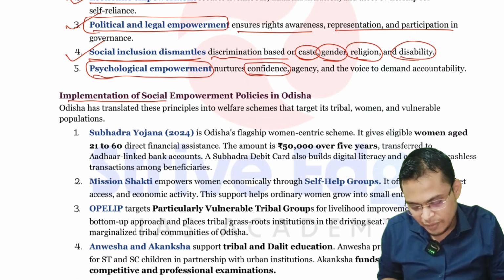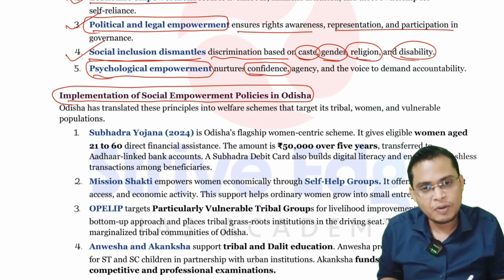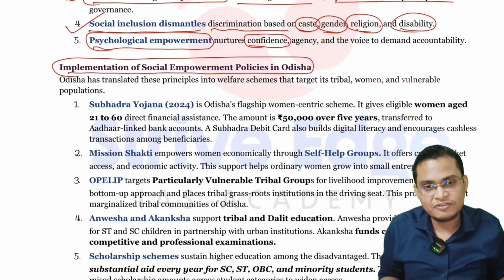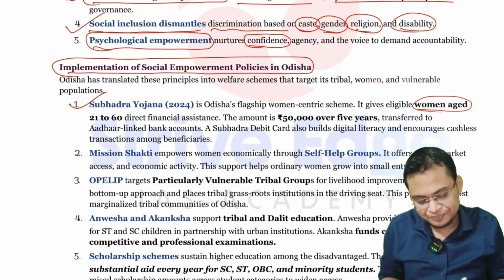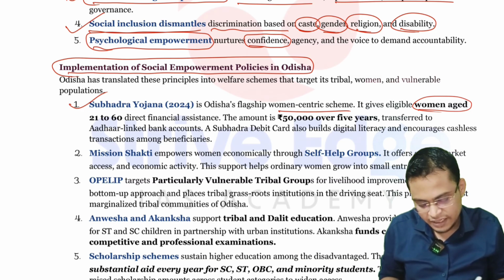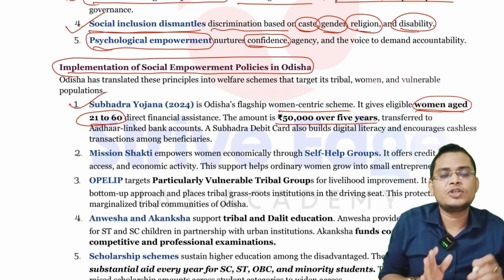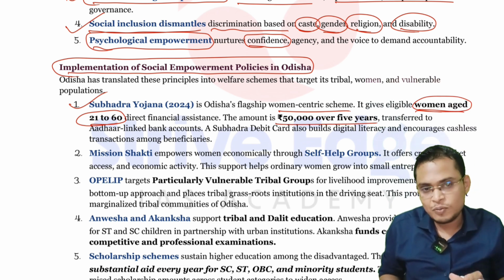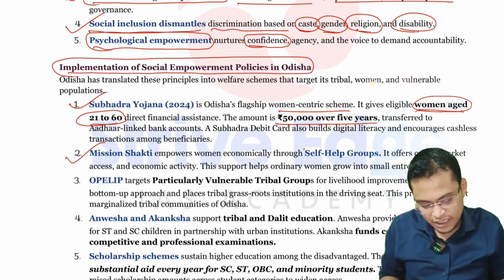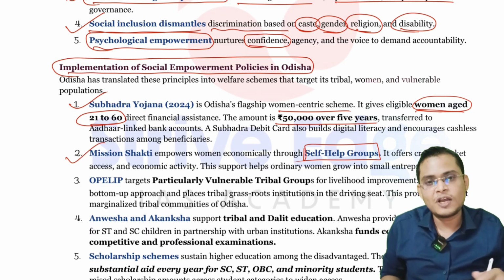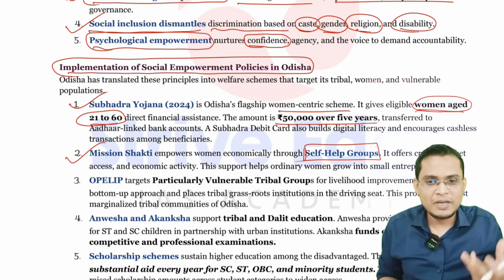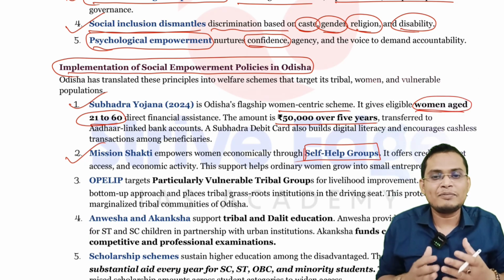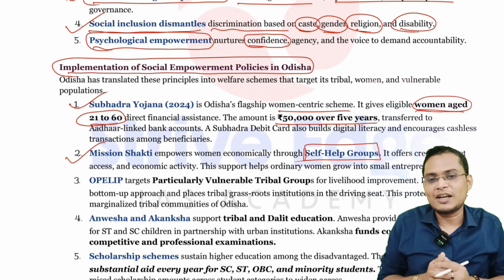The same thing is implemented by different policies for social empowerment, with special reference to Odisha. You can see Subhadra Yojana. It is basically a women-centric scheme for women aged 21 to 60. They provide 50,000 rupees to women over 5 years. Mission Shakti basically wants to promote self-help groups among women, so that they will be part of decision making, promote entrepreneurship, and earn a lot of money.